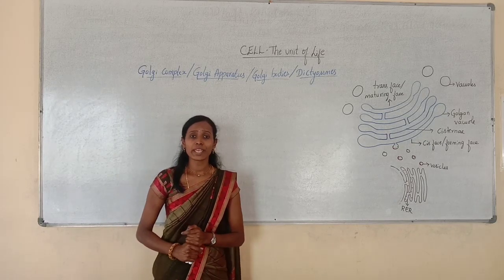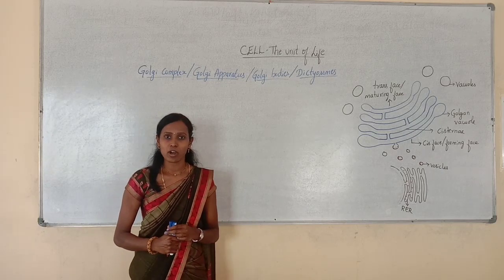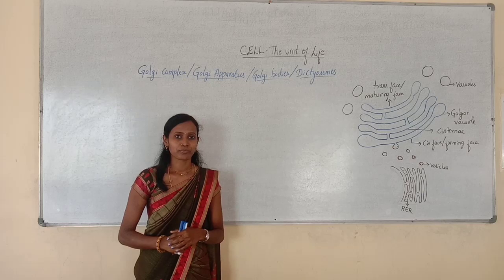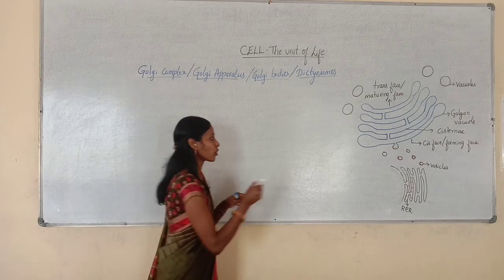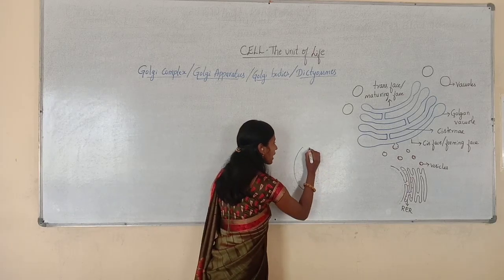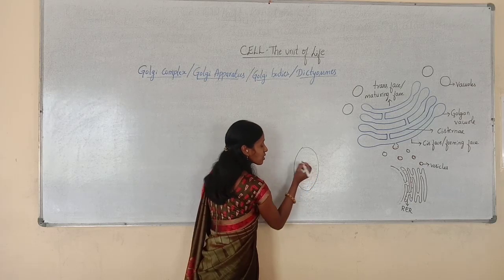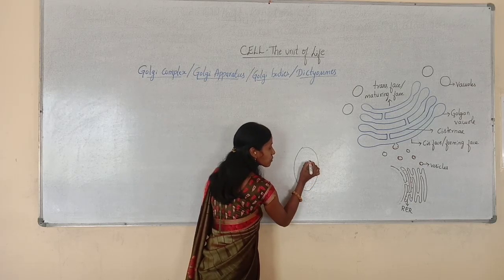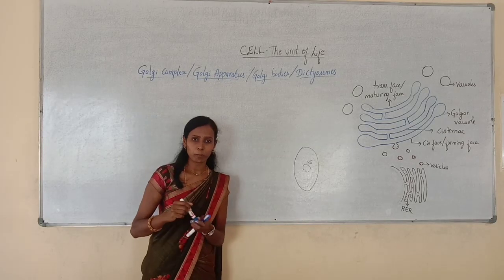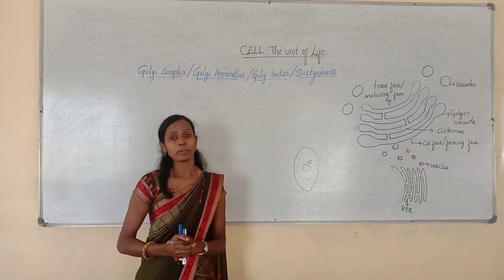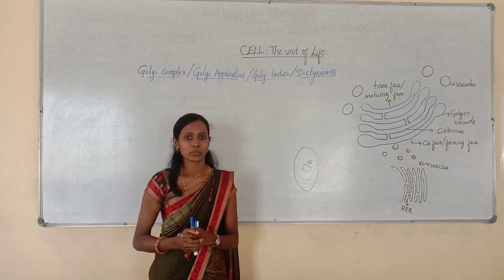Golgi complex is one of the important cell organelles present in the cytoplasm of the eukaryotic cell. It is situated very near to the nucleus. When you draw a cell, for example a plant or animal cell, with the nucleus in the center, very near to the nucleus you can observe a concentrically arranged structure called the Golgi complex.